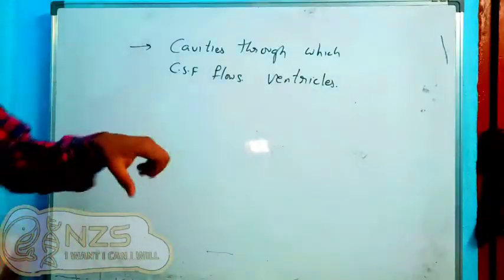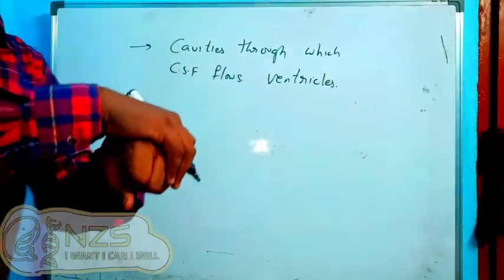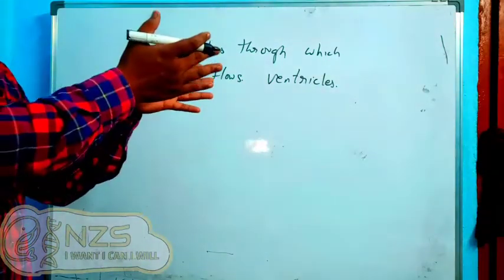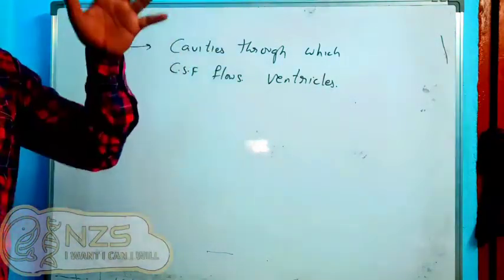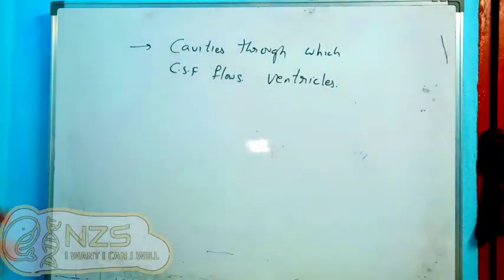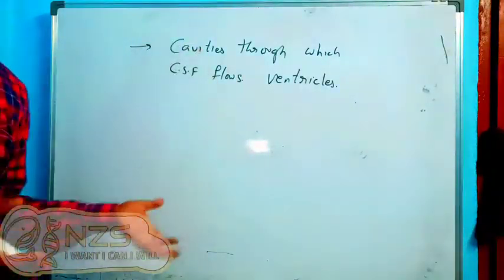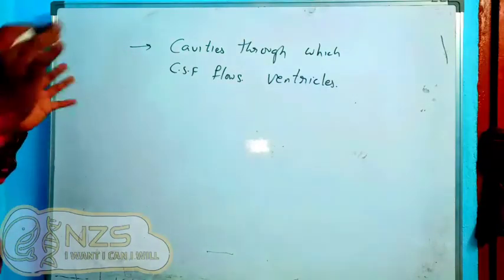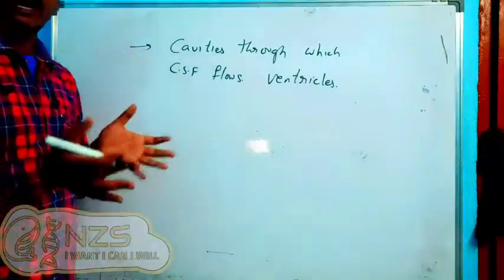Now these ventricles are just a space inside the brain which will take the CSF and give it to all the parts of the central nervous system. It is also the place where it is produced. We'll discuss where the CSF is produced also, but we should know it. Okay. So one by one we'll start. What are the ventricular systems present?